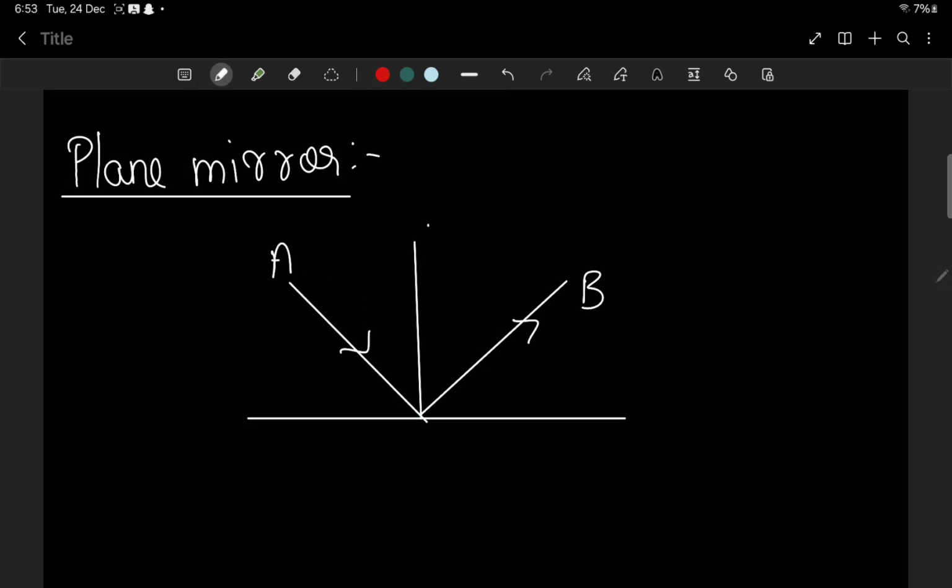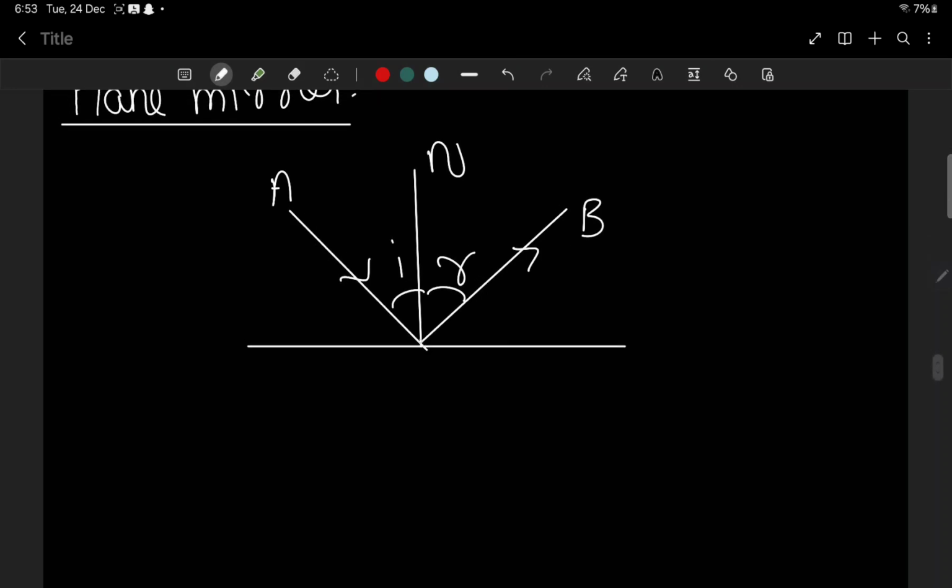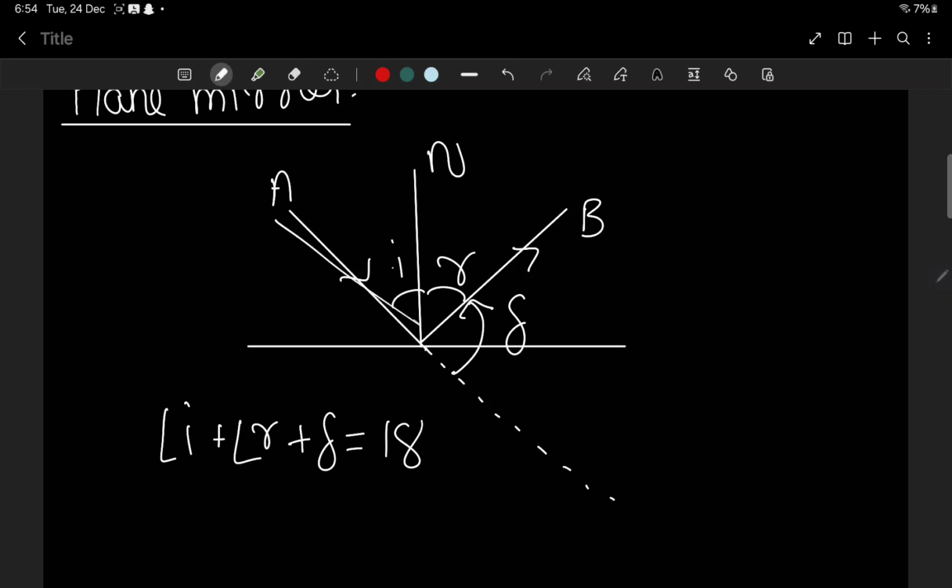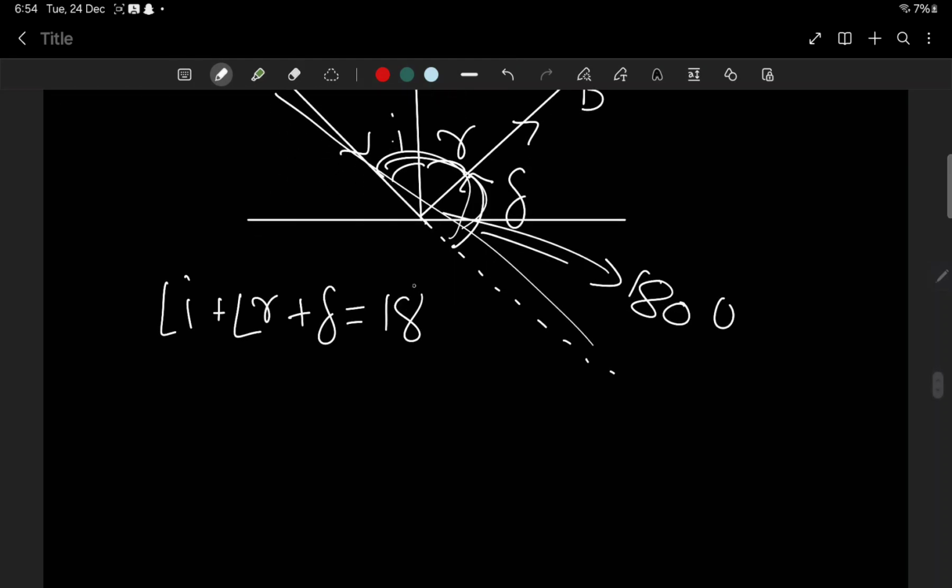So A, B, this is the normal, this is I, this is R. Now if we extend this incident ray, we get a ray like this. Really there was a deviation. Incident ray was deviated through some angle to make it the reflected ray. So how much does this deviation measure? Look, this angle I plus angle R plus this deviation should give us 180 degree, because this is a straight line and this total angle is 180 degree.